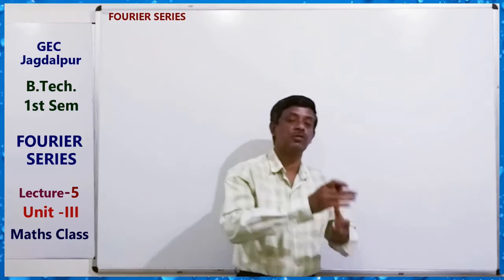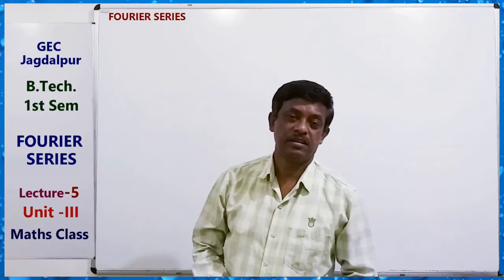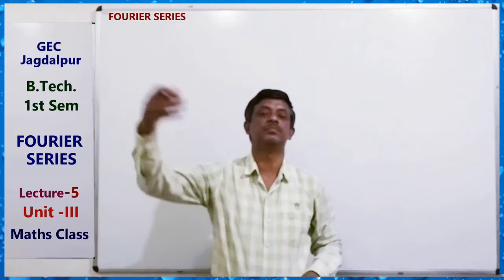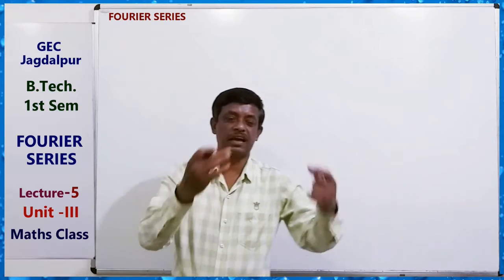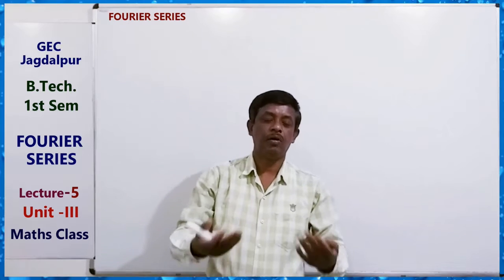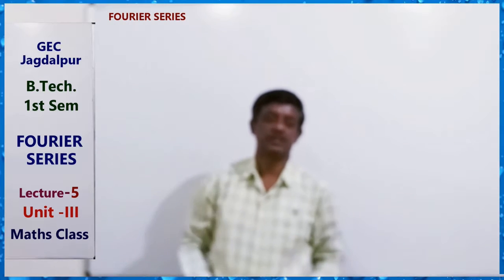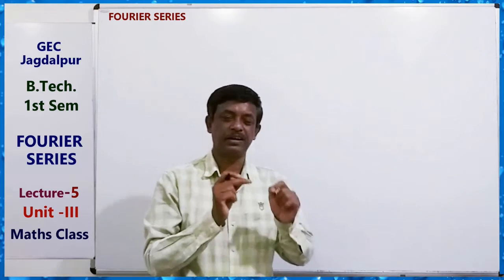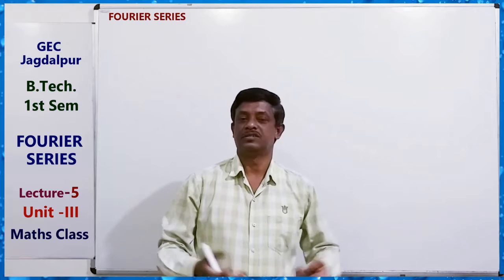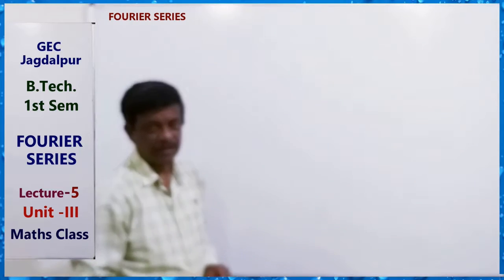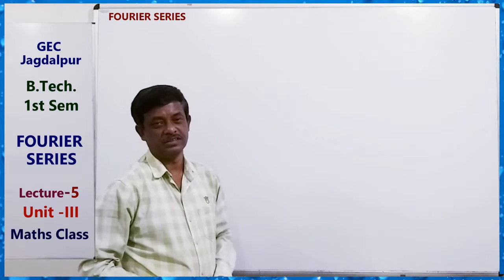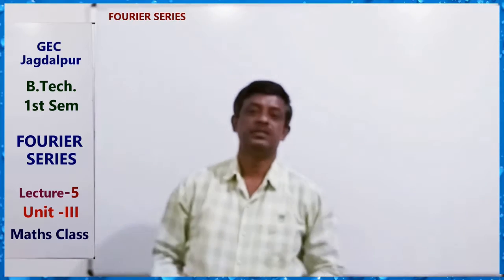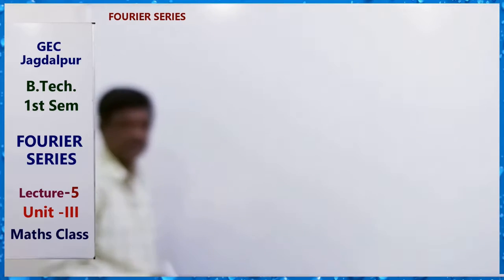That is a series of cos and a series of sine. A series containing cosines of angles and their multiple angles, and a series of sines of angles and their multiple angles. Both are infinite series. This infinite series is known as Fourier series, and the sum of this Fourier series is equal to a function of x.